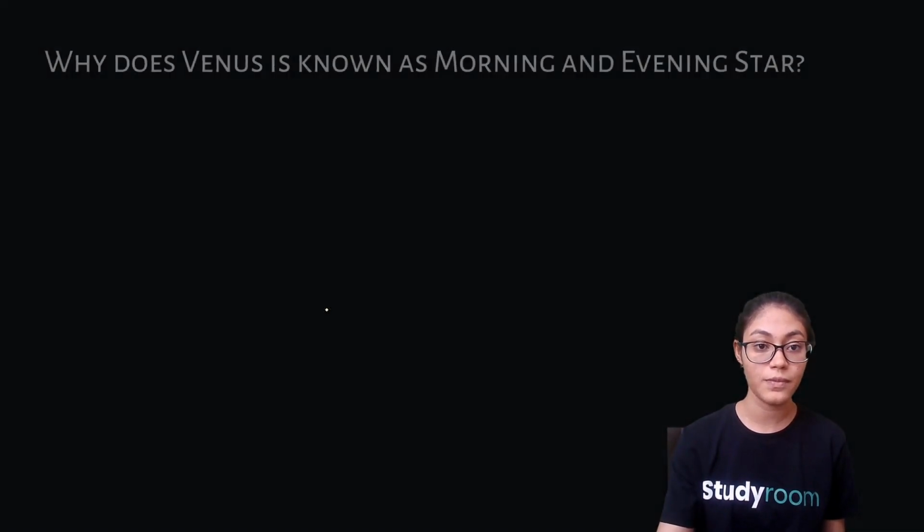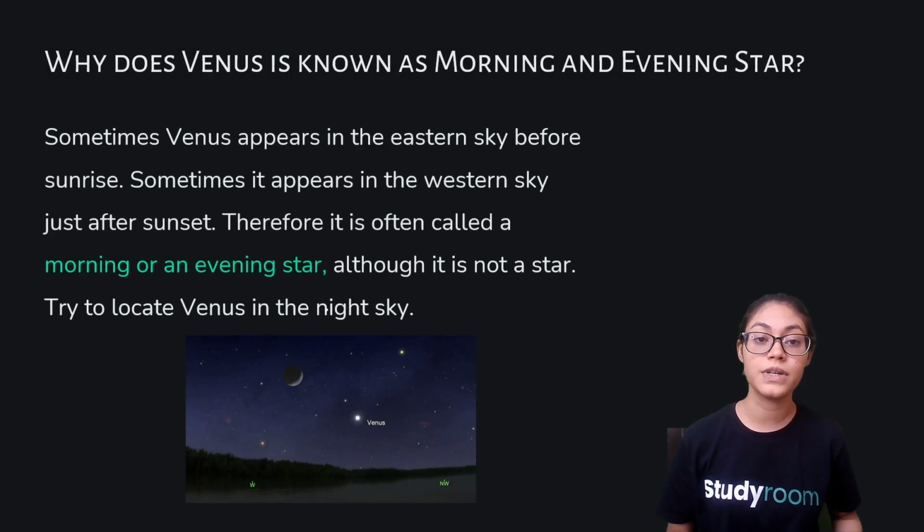Okay? So now why is Venus known as the morning and the evening star? You must have often come across people saying that Venus is an evening or morning star. So why? Sometimes Venus appears in the eastern sky before the sunrise. Sometimes it appears in the western sky just after the sunset. Therefore, it is called a morning or an evening star, although it is not a star.